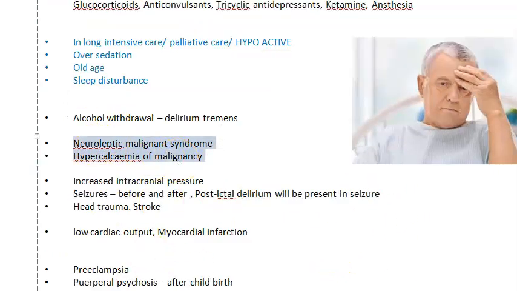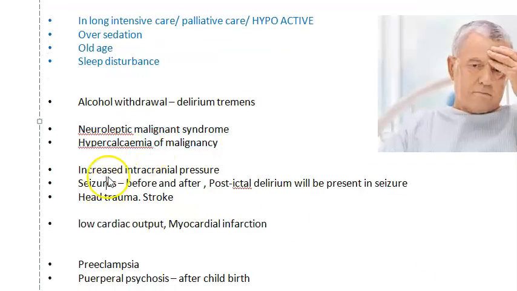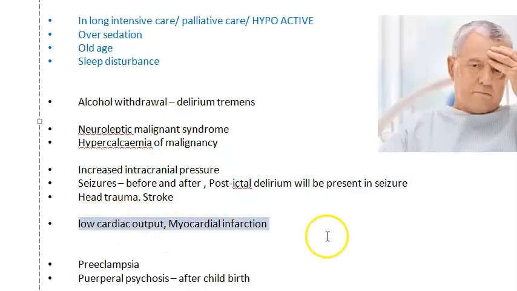Now talk about some malignancy, neuroleptic malignant syndrome, hypercalcemia of malignancy. Okay, malignancy, hypercalcemia. Then increased intracranial pressure, seizures. Even before, they can have a delirium, and even after the seizure they can have a post-ictal delirium. Okay, head trauma or a stroke has happened. Everything you're blaming the brain here, intracranial pressure, etc. Then you can blame the heart also. Low cardiac output, myocardial infarction also can cause what? Delirium, guys, delirium. Yeah, so much of delirium.